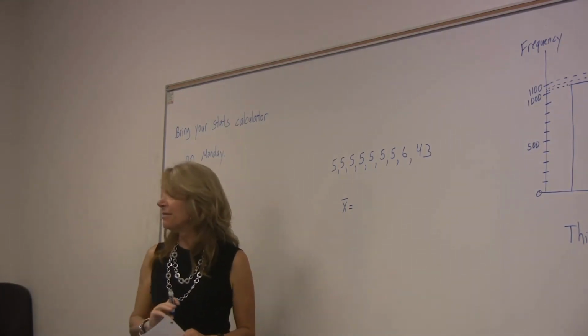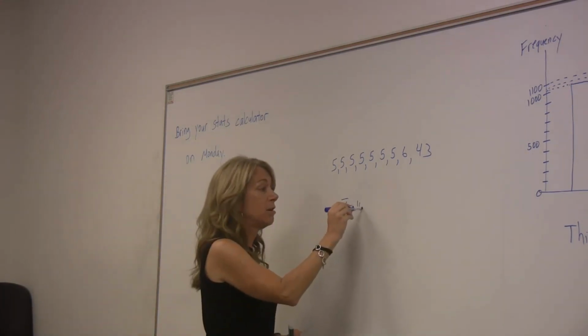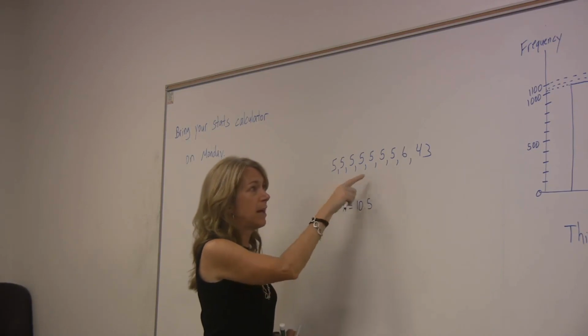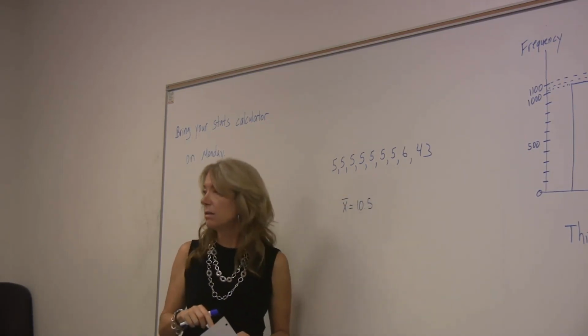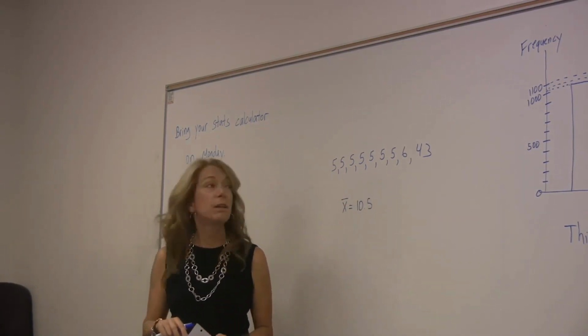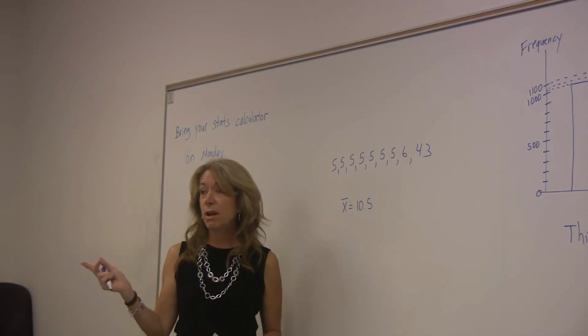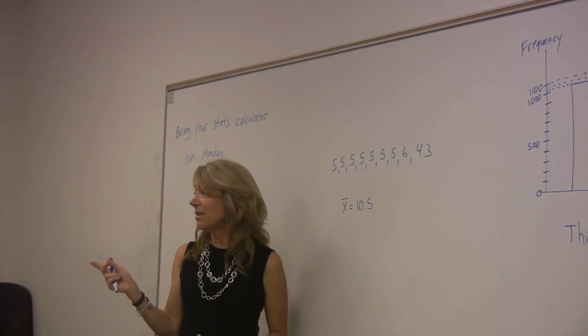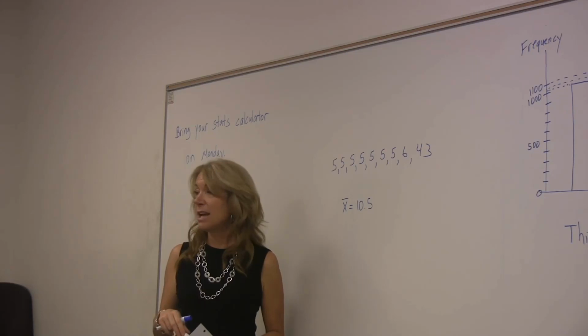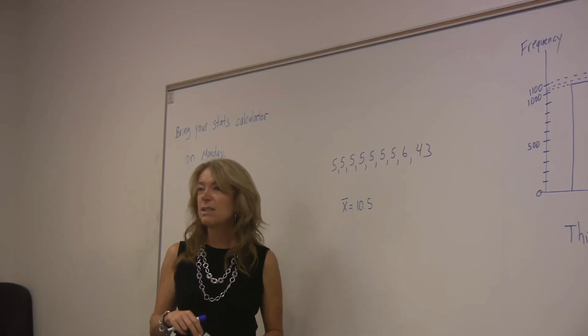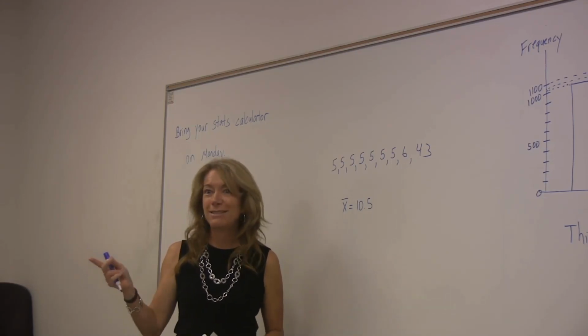Ten and a half? We agree with her? She added them up, divided by, I don't even know how many numbers are there. Are there 8 numbers? I don't know. She could be wrong. I'm waiting to see if someone agrees or disagrees. There's 9 numbers? Oh, so maybe it's not 10 and a half. Speak up. She's willing to admit she's wrong.